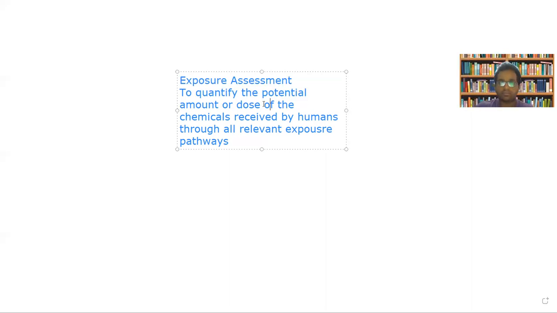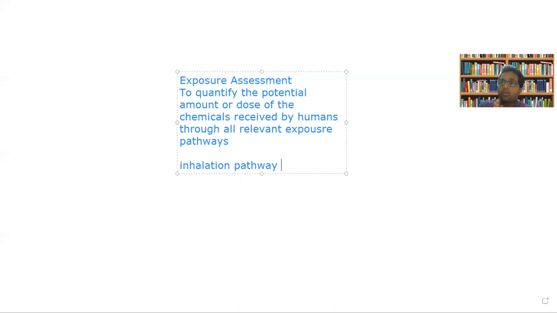Now, there are different pathways or different ways by which this exposure is occurring. One is the inhalation pathway. Inhalation pathway means the chemical or the hazardous substance is directly emitted into the air. Okay, there is no human action involved in the transmission. It is directly emitted into the air, and as a part of the emission, it will be directly inhaled by the community.